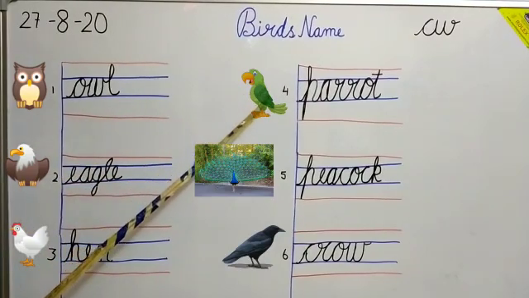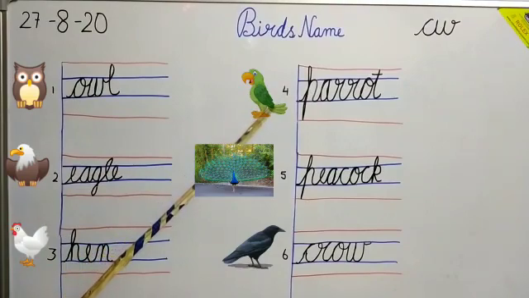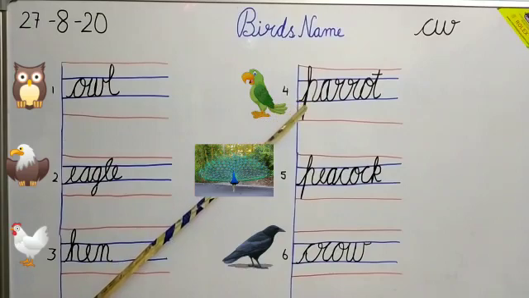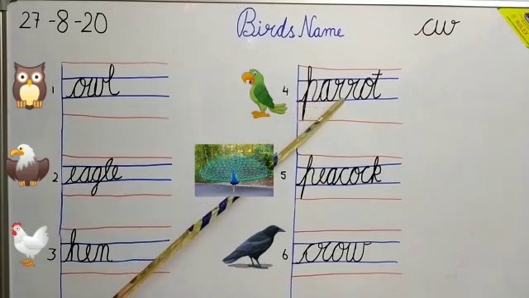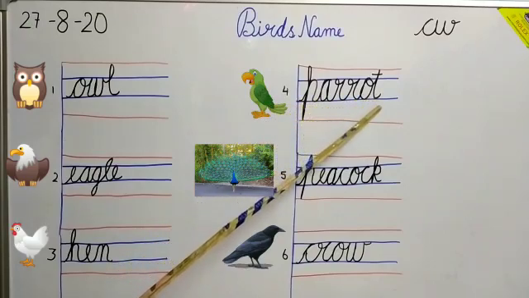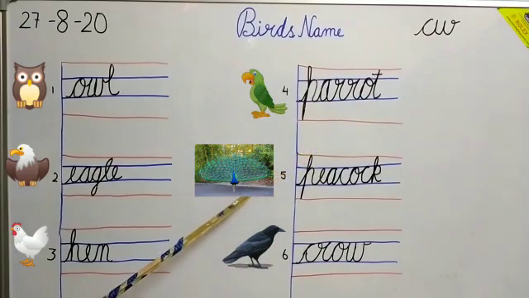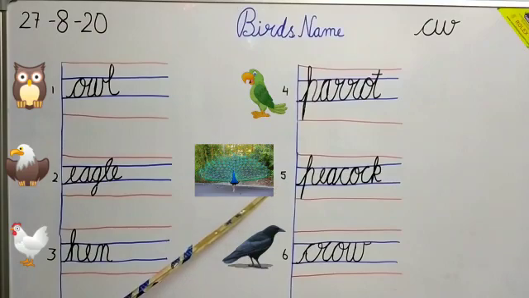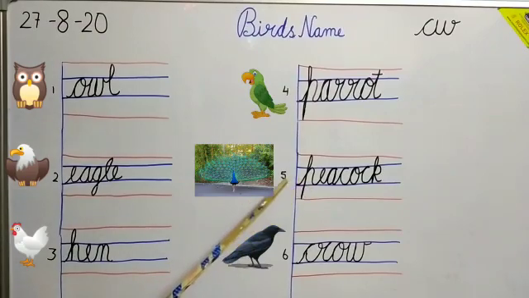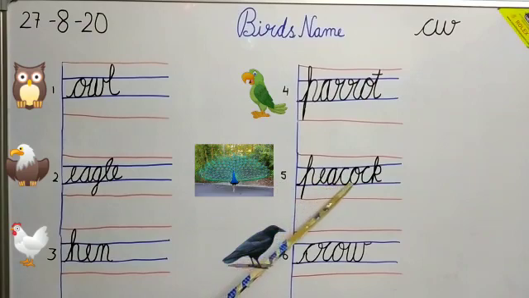See, which bird is this? P for parrot. Write down number 4. PARROT, parrot. Which bird is this? Yes, peacock. Write down number 5. PEACOCK, peacock.